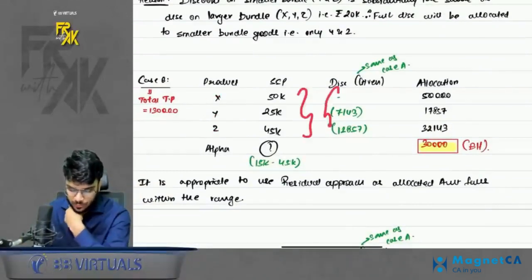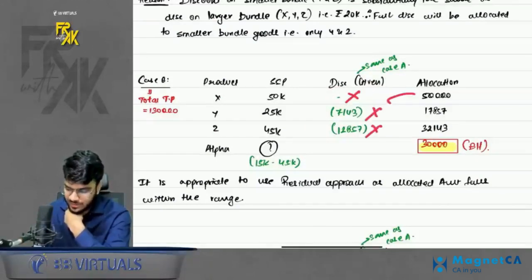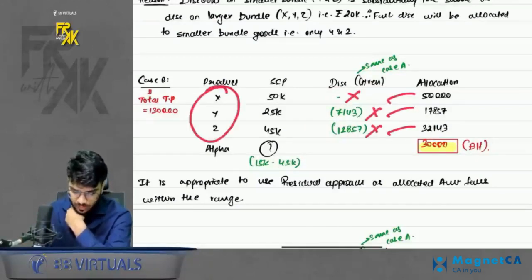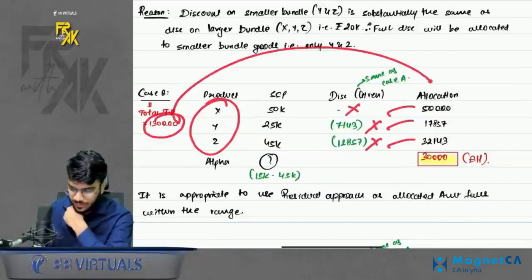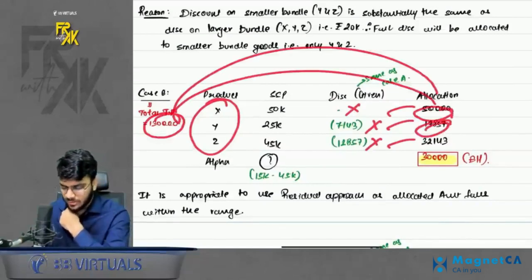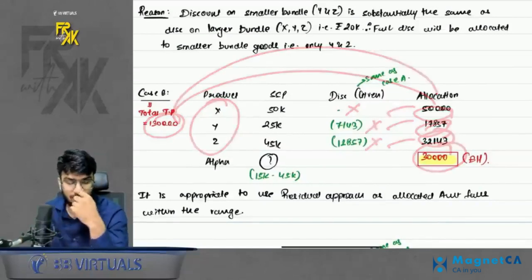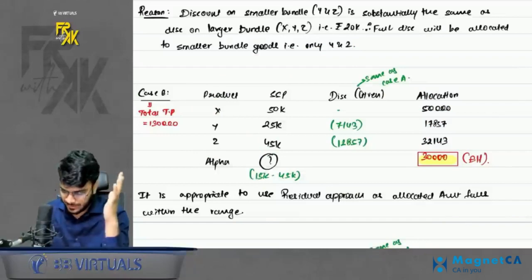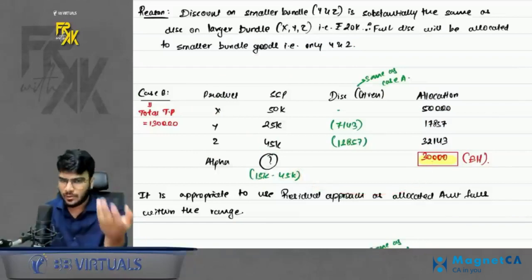Discount is available. You can use it from case number A. On X, you are not giving discount. On Y and Z, you give discount. After discount value, you have the first 3 products, so you are charging 1,30,000. Deduct the after discount value of all 3 products, and you get the price of alpha. For alpha, you are charging 30,000 rupees. Is it within the range? The answer is yes. You can use the residual approach.